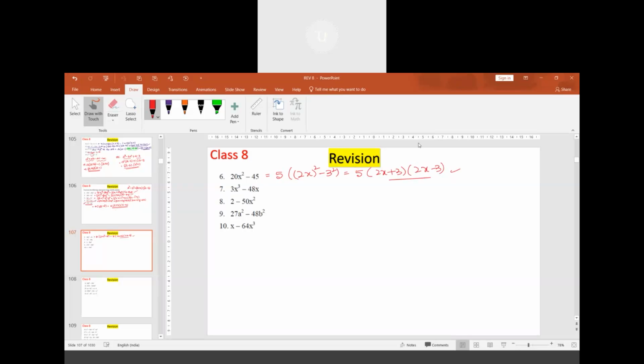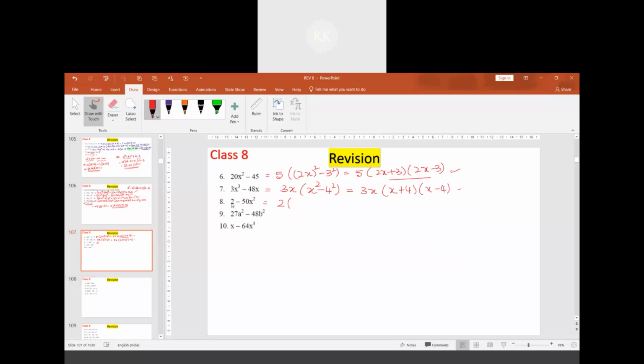Okay, good. And now here, if you take 3x common, this becomes x square minus 16. 16 is nothing but 4 square. So 3x times x plus 4 into x minus 4.